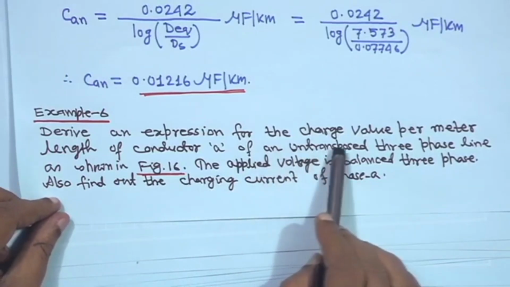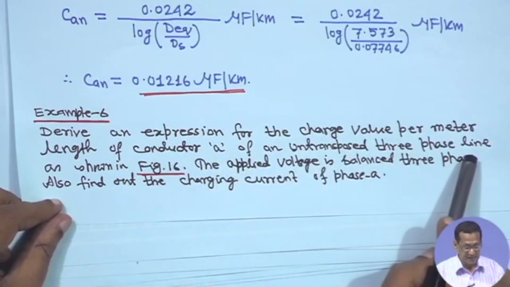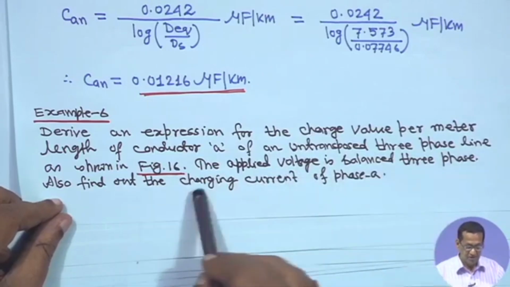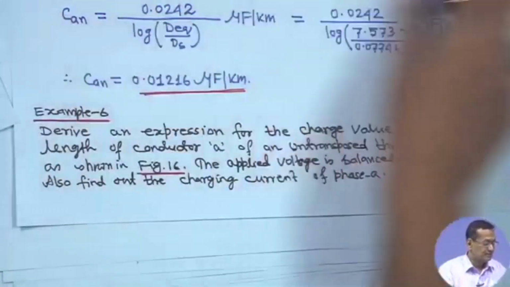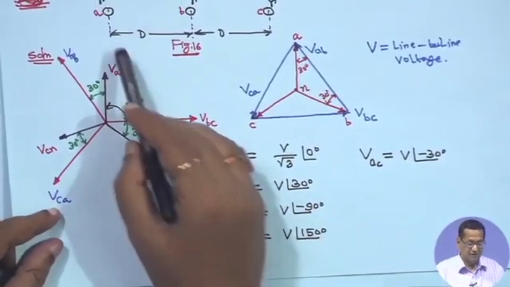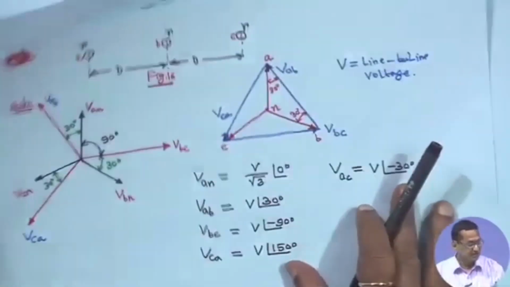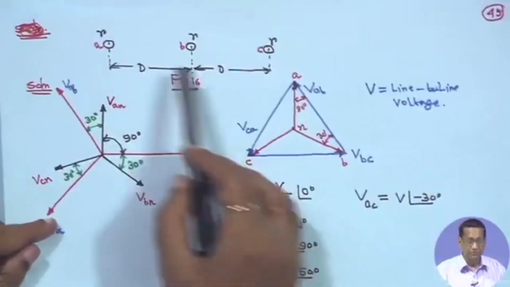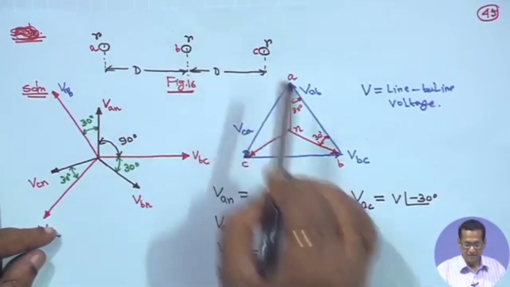So, you have to derive an expression of the charge value per meter length of conductor A of an untransposed 3 phase line as shown in figure 16. The applied voltage is balanced 3 phase. Also find out the charging current of the phase A. This is the horizontal configuration. Radius of each conductor is R, and these are A, B, C. Distance between any two phase conductors is D, here also D, right.